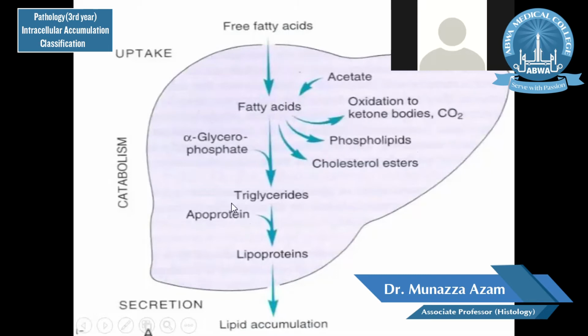Fatty acids are also converted to triglycerides, which combine with apoproteins, the transport proteins, to form lipoproteins, and then these are taken outside the liver. But if there is any problem in all this metabolism, uptake, or removal, this can lead to fatty change or steatosis.